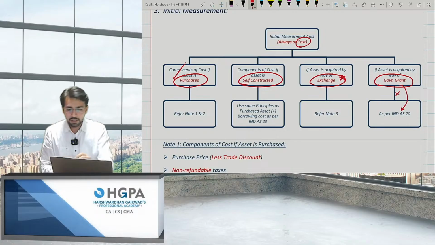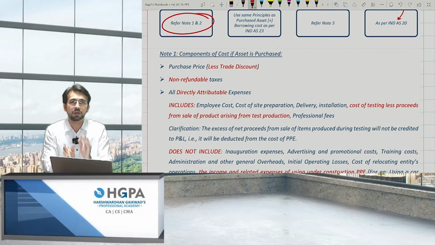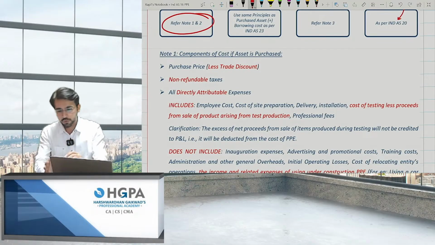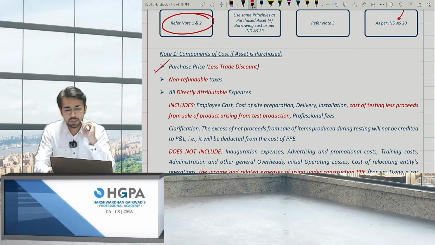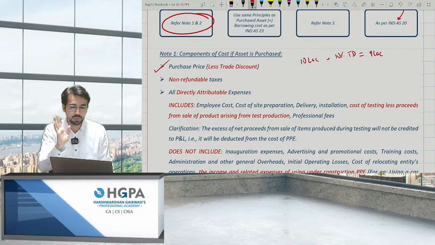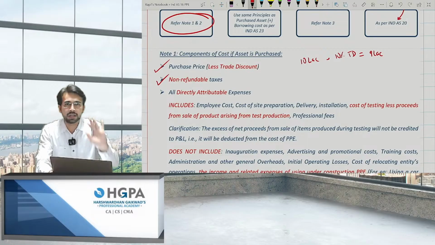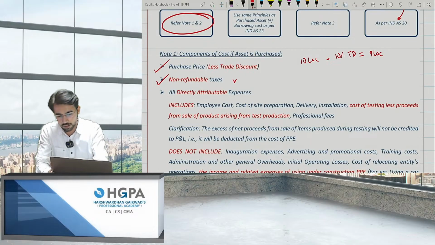What if I purchase? I've given refer note 1 and 2. Let's refer to note 1 and 2. What to include in the cost and what to exclude from the cost. First point, purchase price. Obviously the trade discount will be subtracted. For example, if I'm purchasing for 10 lakhs and 10% is the TD, I'll subtract this TD and say 9 lakh is my cost, right? TD should be subtracted. Second, any non-refundable taxes. If there are refundable taxes, I will not add them. If it is non-refundable, that is, I have to pay from my pocket and it will not be refunded from anywhere, at that time I'll add that to the cost.